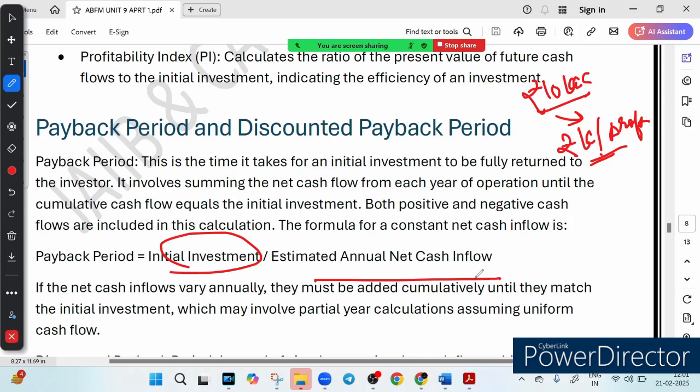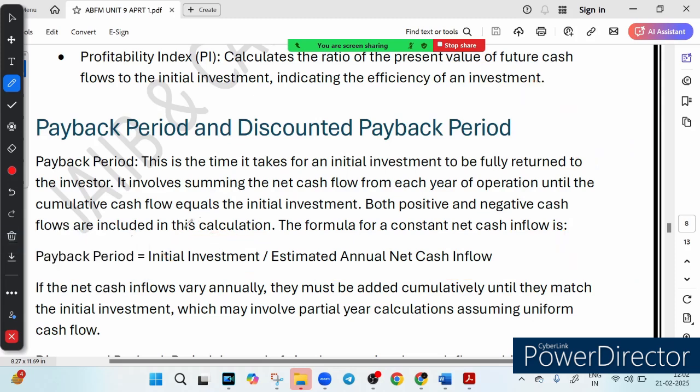So remember, if the profit is constant, we just divide. And if the profit changes yearly, keep adding the cash flow until it equals your investment. So two things are there: whether the profit is constant or not. If profit is constant, just divide. And if the profit is not constant, you should keep adding the cash flow until it equals your